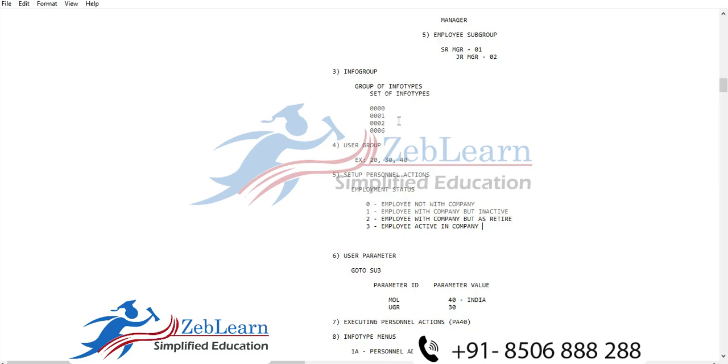Sir, will you write the T code here, like SU3, for set up personal actions, user group and info group? No, this is not a T code. That is a configuration action; SPRO we need to use. How can we open set up personal action? That I'm going to do. Now I'm going to show it in the system.